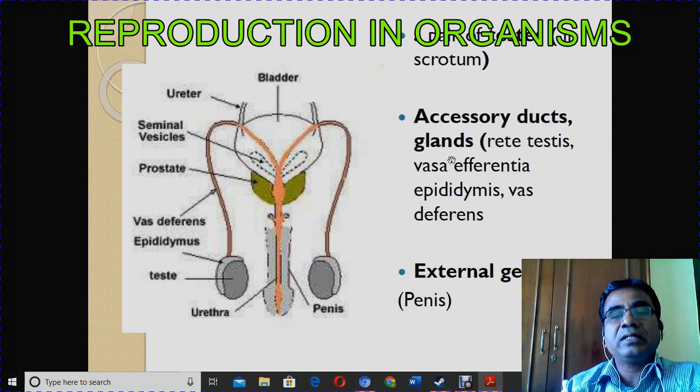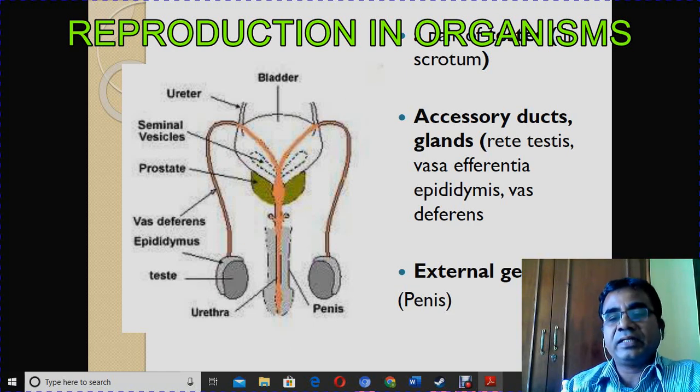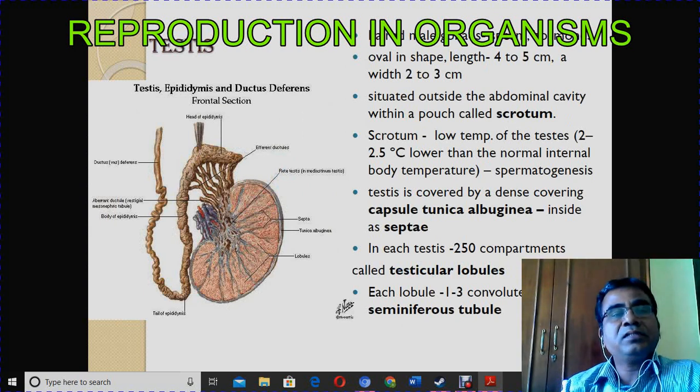And then tubes. What are the tubes there? What are the accessory ducts? Rete testis, vasa efferentia, epididymis, vas deferens. These are the ducts which are associated with the male reproductive organ. This is vas deferens. And then other tubes, epididymis, vasa efferentia. So all these are the accessory ducts. And then external genitalia, that is penis. This is the external genitalia. This is the structure of the testis.